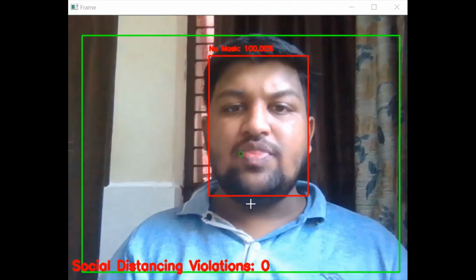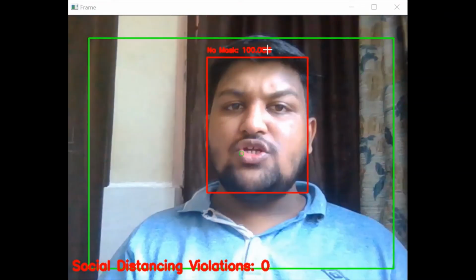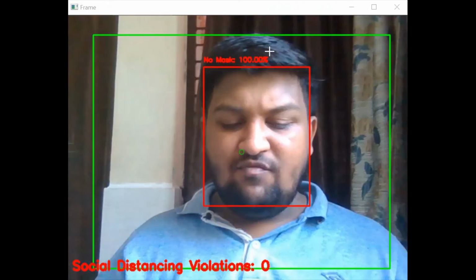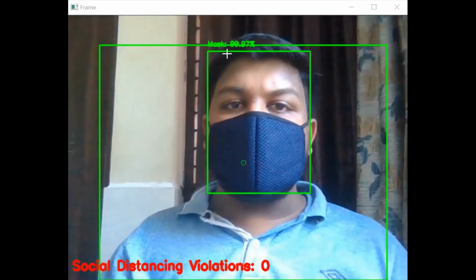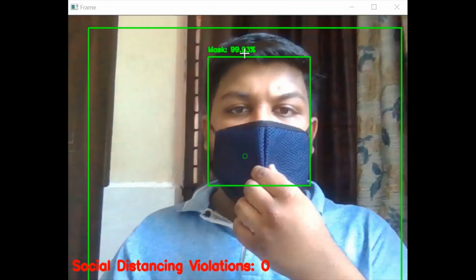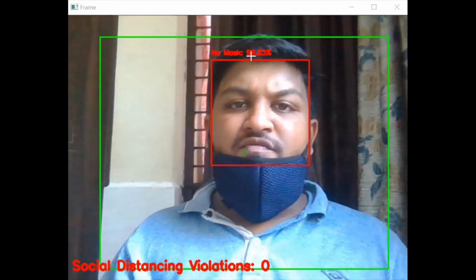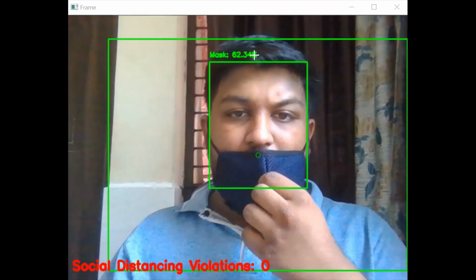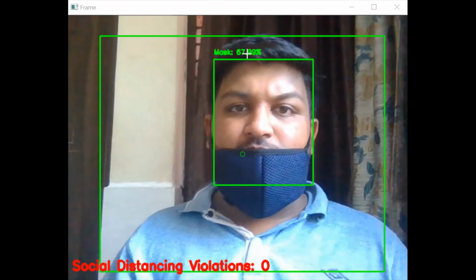The inner box is red as I am not wearing the mask and it is also showing the no mask percentage of almost 100%. Now, if I am wearing a mask, the red box would turn green and the no mask percentage will convert to mask percentage with almost 100%. Now, if I am wearing a mask halfway, then it would show that I am not wearing the mask properly with a percentage of almost 99%. If I am covering my face halfway, then it is showing that I am wearing a mask but not in a proper way.